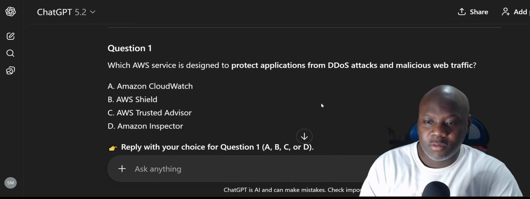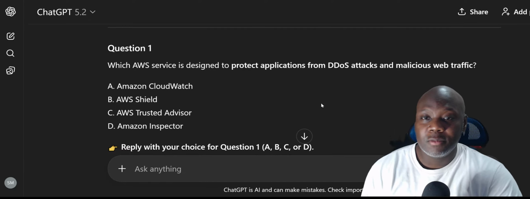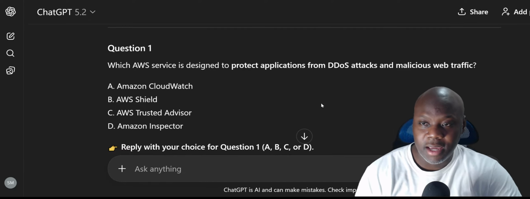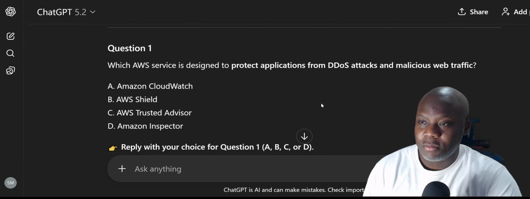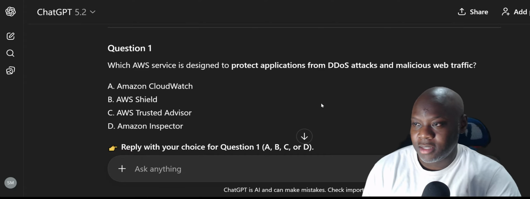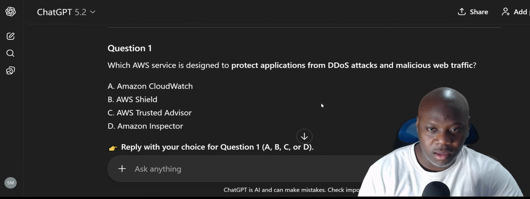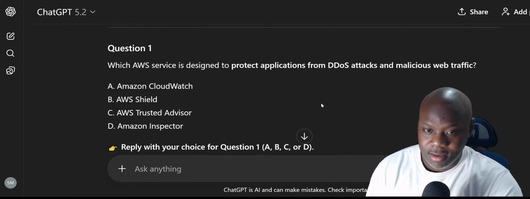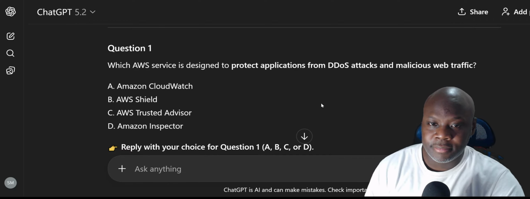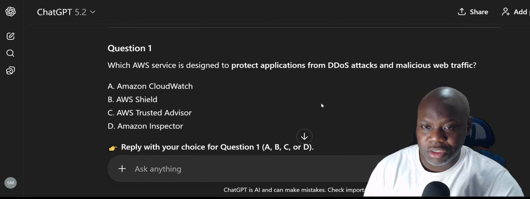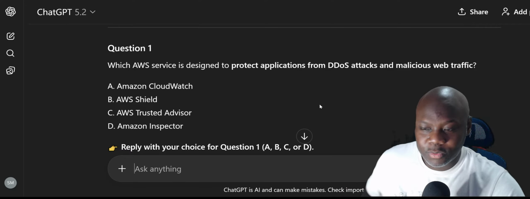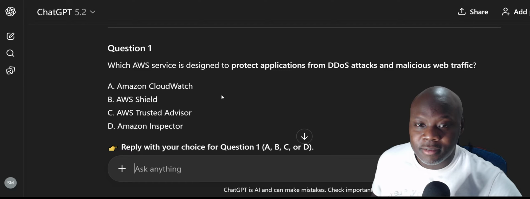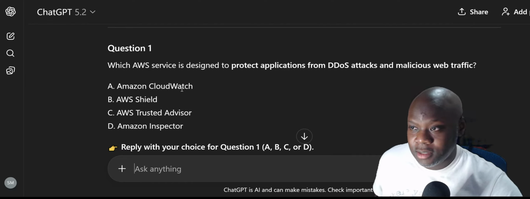Reply with your choice for question 1. Which AWS service is designed to protect applications from DDoS attack and malicious web traffic? DDoS attack. Is it AWS Shield? I'm pretty sure it's not. Is it CloudWatch? Oh, I should know this. Amazon CloudWatch.